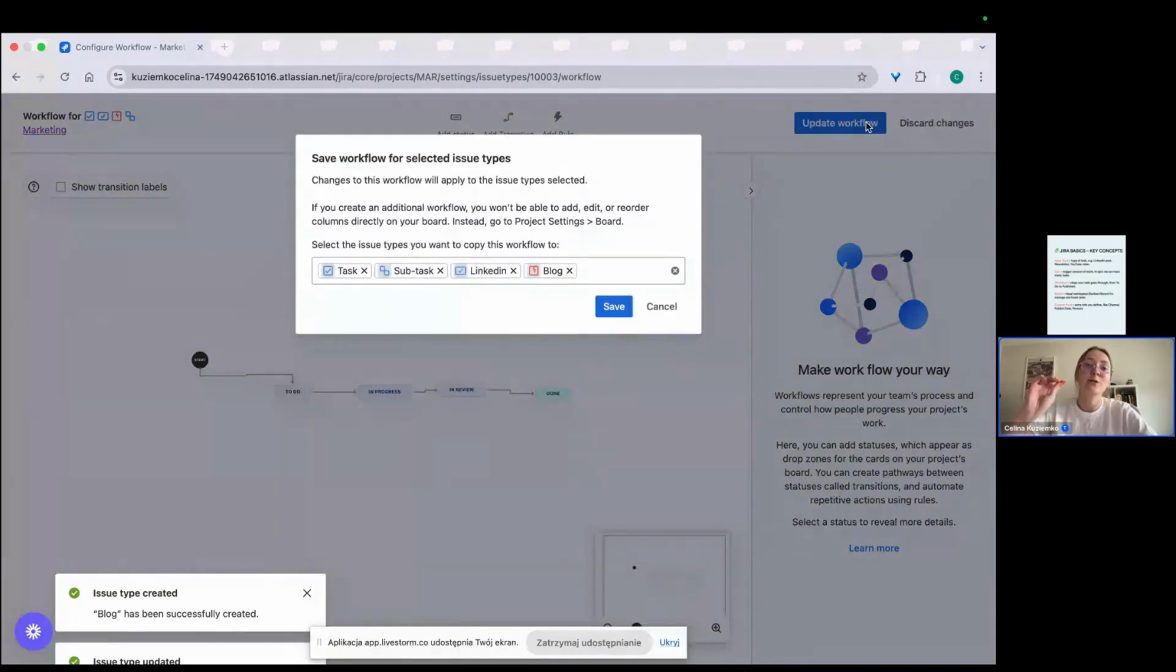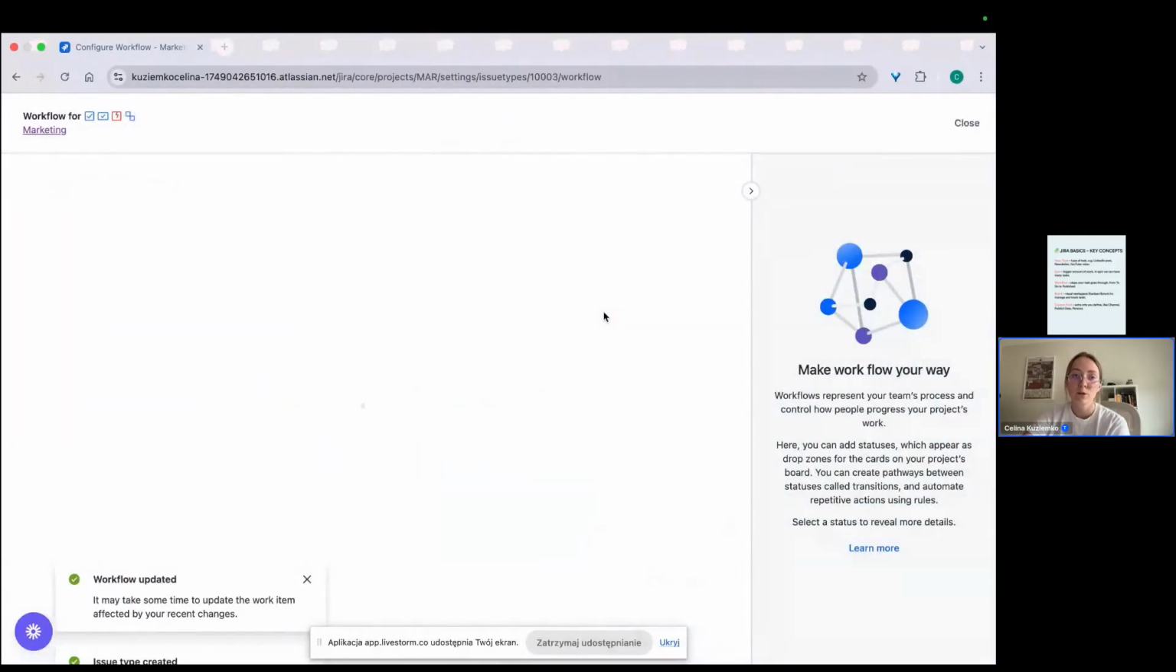And now you can select the issue types you want to copy this workflow to. So we want to have this only on LinkedIn. We don't want to have blog here. We don't need, for example, newsletter, anything here. This workflow is only for LinkedIn. So let's save it. And this workflow is updated.